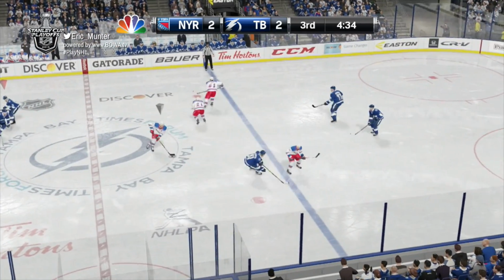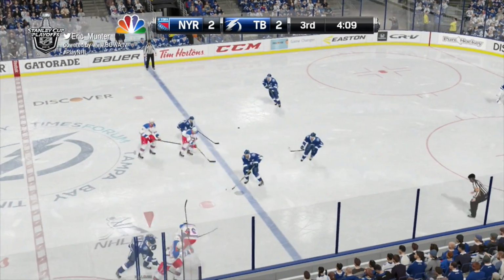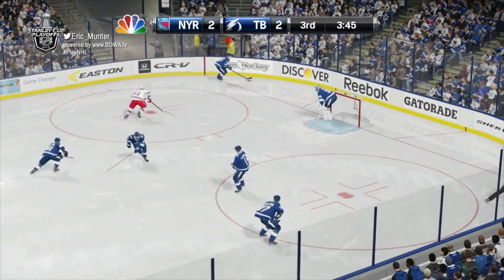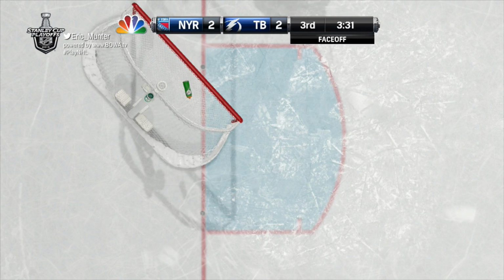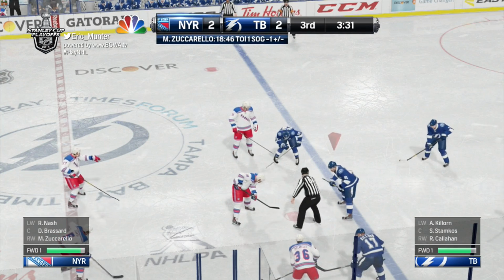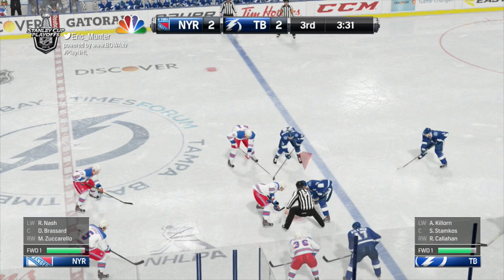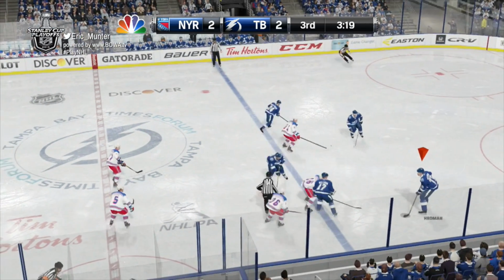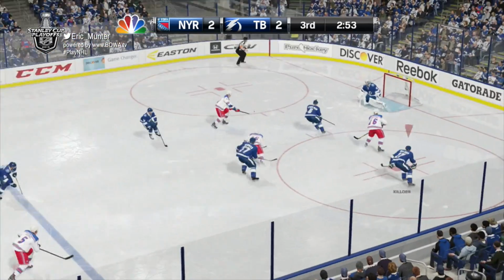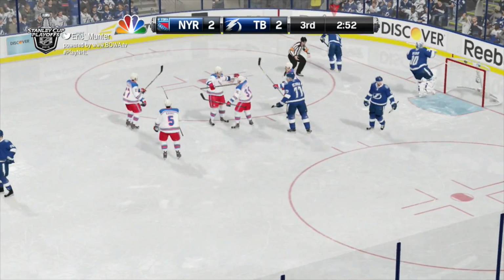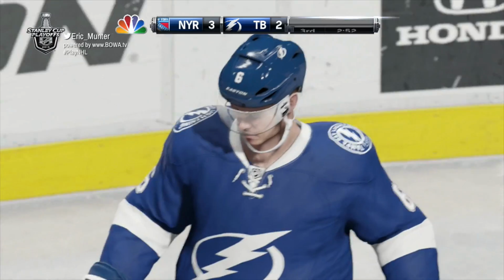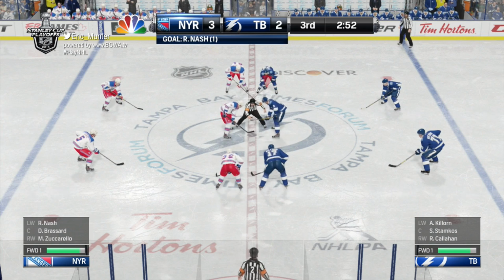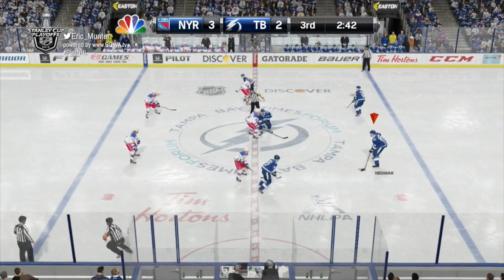Off a Tampa Bay stick, now McDonough controls. Ryan McDonough dumps it in from center, under 4 minutes to play in the third. Tampa goes behind its net. Rangers shove the net off its moorings. So with 3:31 to play in the third, we'll have a face-off in the neutral zone. Won by Tampa. Off a stick, it's Brassard cutting in, across, they score! Rick Nash makes it 3-2 Rangers. A broken play off a face-off win, and Derek Brassard teamed up with Rick Nash to capitalize.